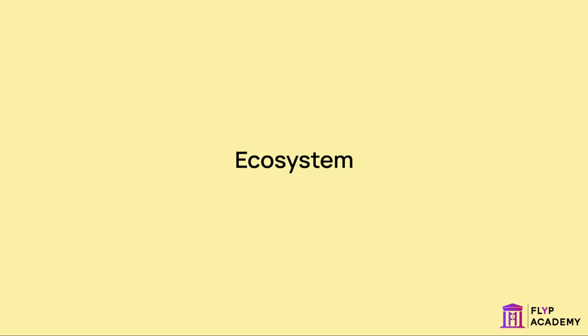An ecosystem is a community of different organisms living together in a habitat. A community is made up of different populations, or groups of organisms from different species. A population is a group of organisms of the same species that live in the same habitat at the same time. An example could be a pond ecosystem.